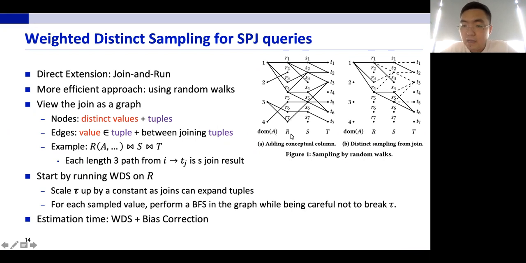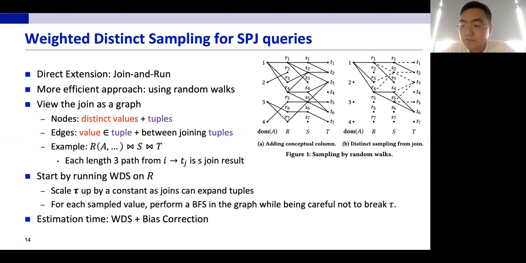And our algorithm starts by running our single table weighted distinct sampling algorithm on table R that contains the query column. And we're going to scale the parameter tau up by a constant because we expect that the joins will expand the tuples into many join results.